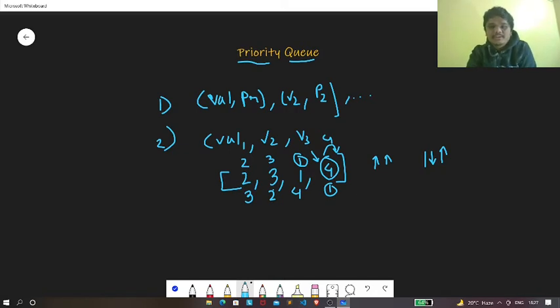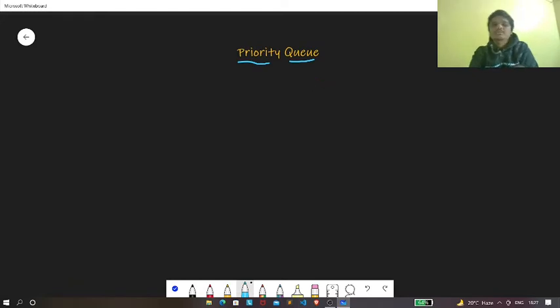So these are the mainly two ways of popping out elements from the priority queue. Now let's talk about how we can create a priority queue. There are mainly two ways of creating the priority queue. The first way we are going to talk about is using lists or arrays. But remember there are also other ways, but in this video we are only going to talk about these two ways, that is, using lists or arrays.